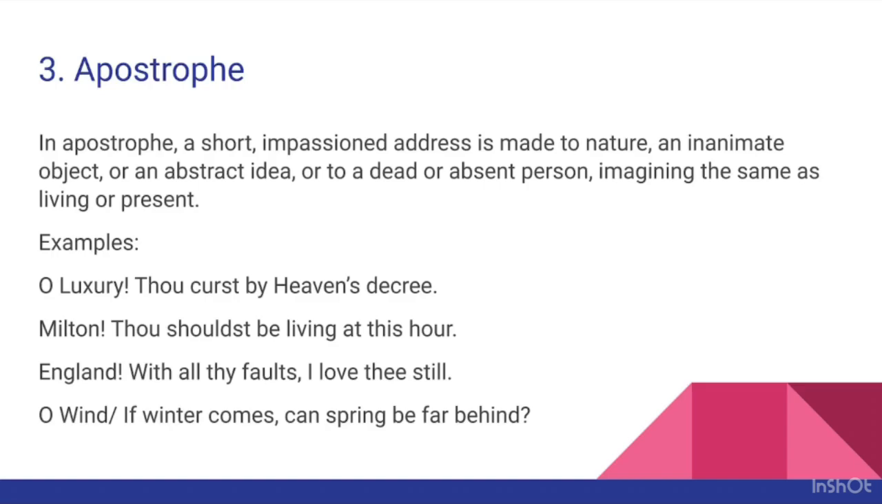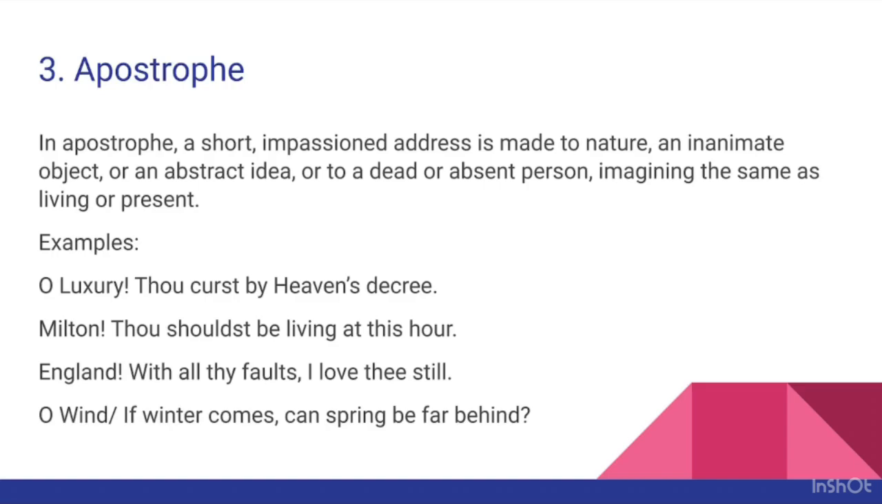England, with all thy faults, I love thee still. England, which is an inanimate object, has been addressed by the writer, and this is an apostrophe. O wind, if winter comes, can spring be far behind? So here the poet has addressed the west wind in an impassioned way. So this is also an apostrophe.